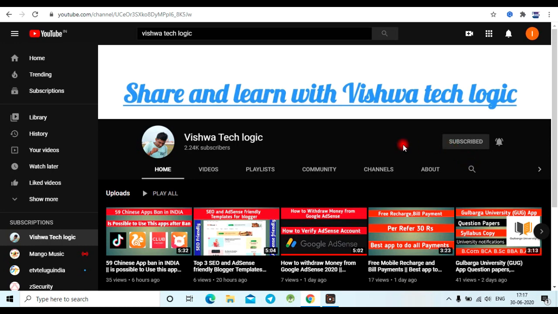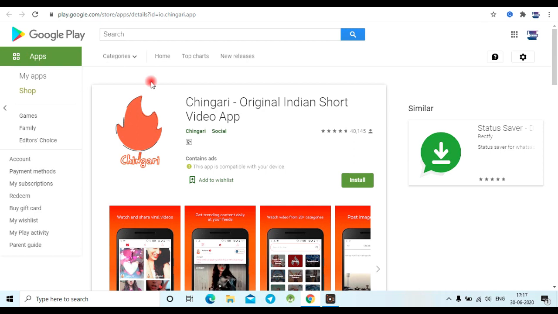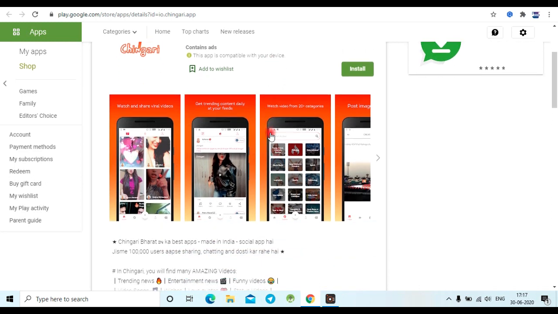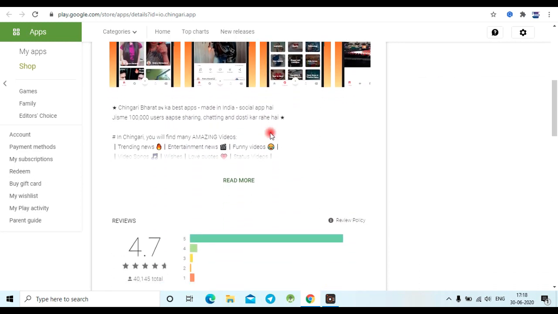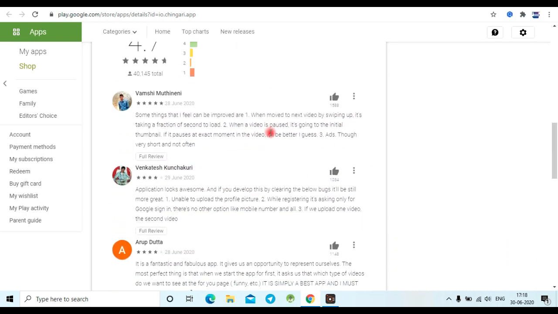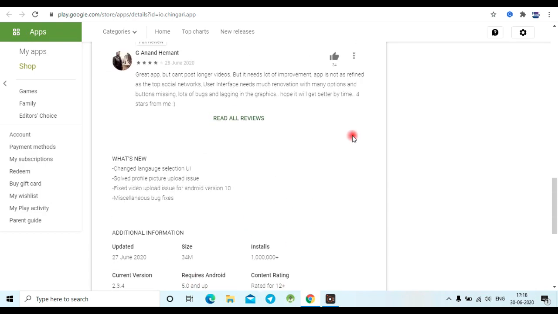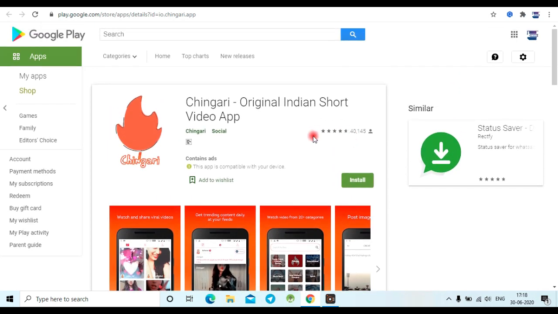Now let's get into the topic. So the first app is TikTok, friends. There is an Indian app which is an alternative for TikTok. The app name is Chingari. It is made in India, and as you can see here, it is a short video app. It had huge downloads within 10 days, more than 5 lakh downloads, friends. So it is the best alternative for us. If you are a TikTok user and want an Indian app, this is the best app. As you can see here, the version, the downloads, and the ratings are also good, friends. So you can download this app and use it.